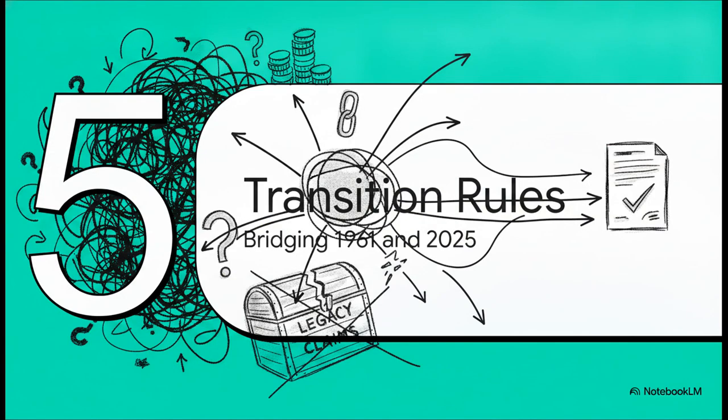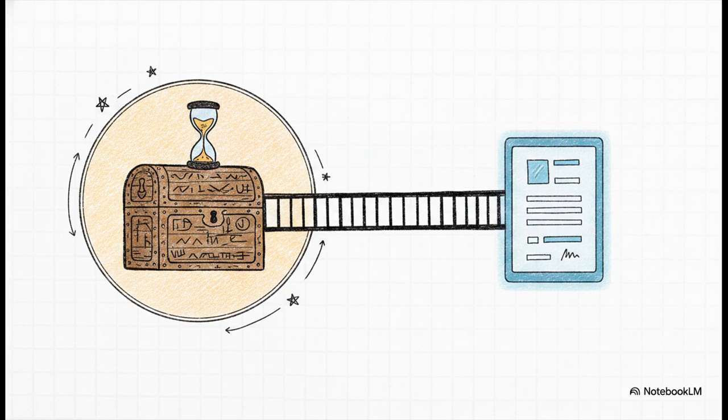Moving on to Section 5, let's bridge the gap between the 1961 Act and the 2025 Act by looking at transition rules and common issues. If you're sitting there worrying about your pending claims from previous financial years, you can breathe a sigh of relief. The CBDT's transition FAQ explicitly points out that Section 536 of the new Act guarantees your refund rights from the 1961 Act are fully preserved. So if you had a valid claim right before April 1, 2026, you still have it.